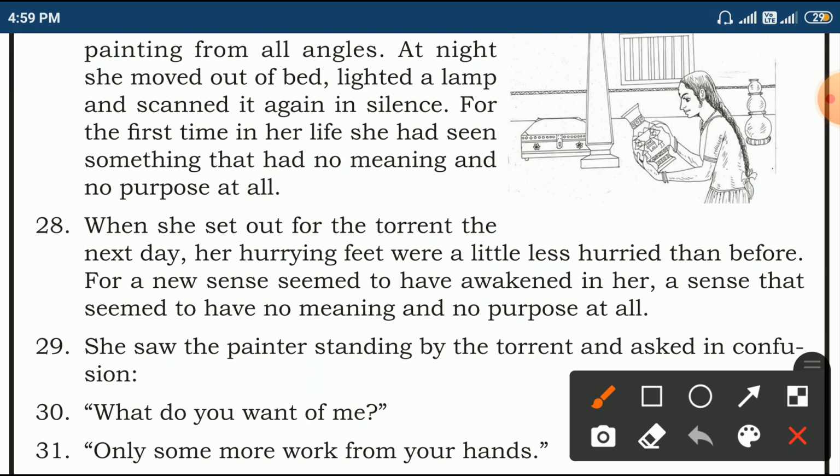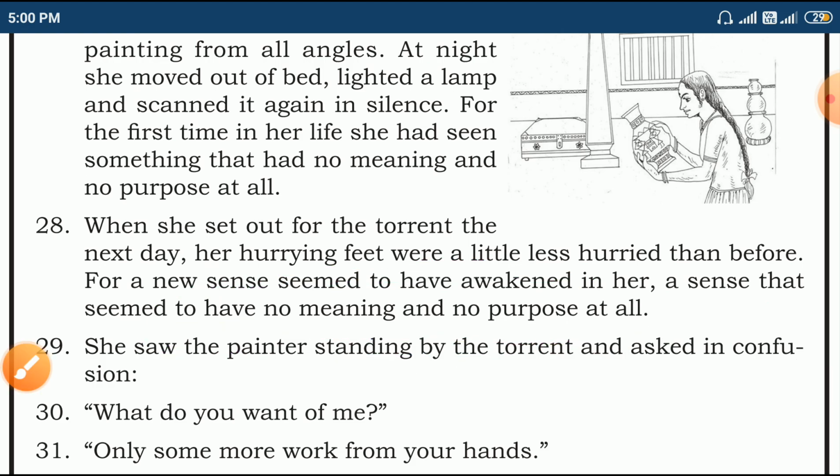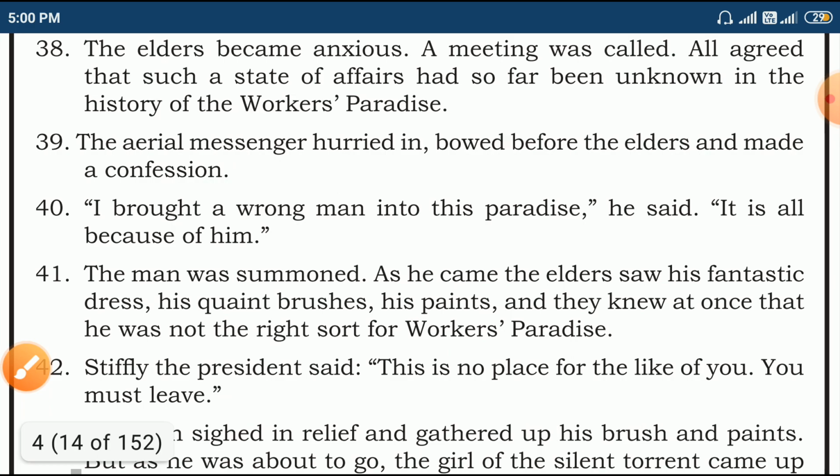Awakened in the sense woke up. Something is woke up. Something is formed in her mind. A sense. What is that? A sense that seemed to have no meaning and no purpose at all. So again, repeated 3 times. So these words are in her mind.